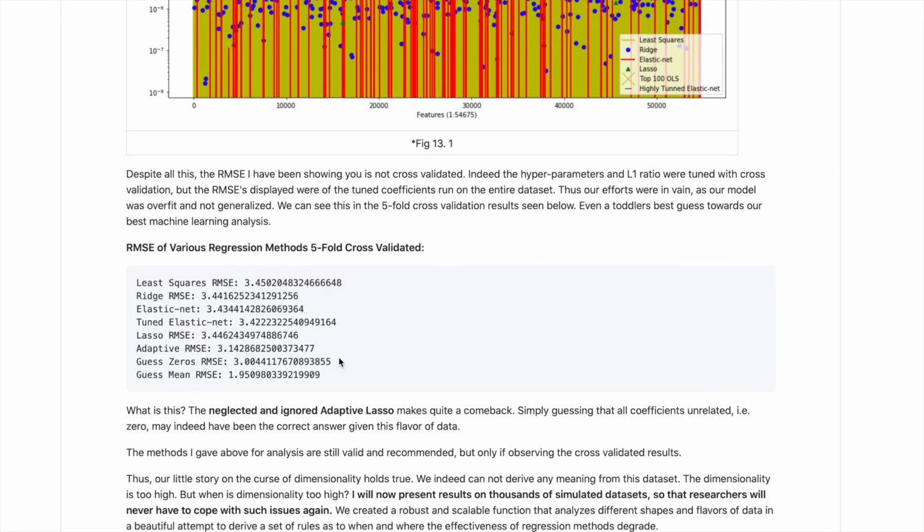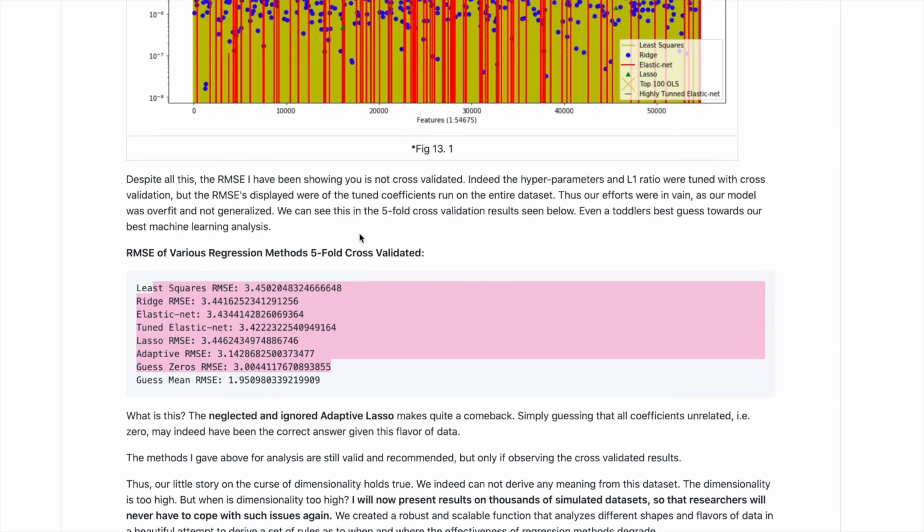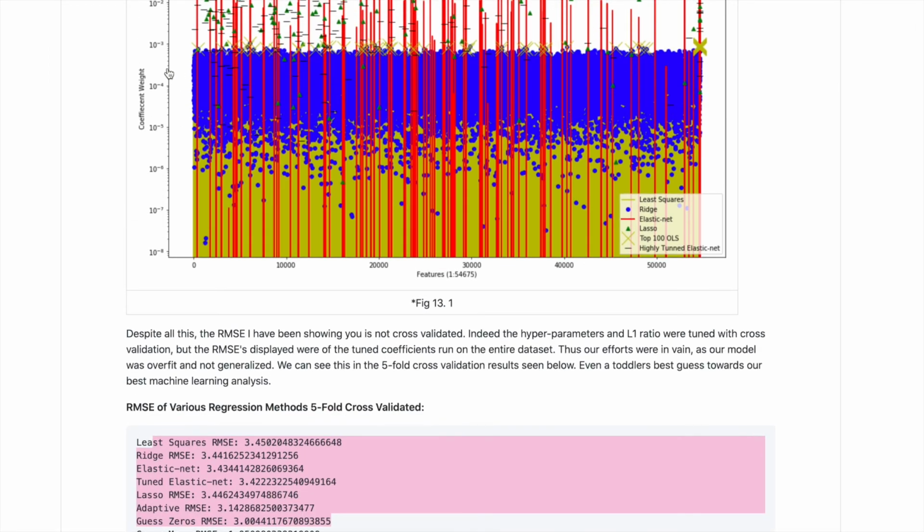And actually, I played a little trick on you because the RMSEs I showed you earlier were not the five-fold cross-validated ones. Those were just tuned with five-fold cross-validation. When we look at the actual RMSE with five-fold cross-validation, they're all quite horrible and even worse than a toddler's guess. And so what I said earlier about features being this high, it's impossible to predict these coefficients with such a high amount of features.